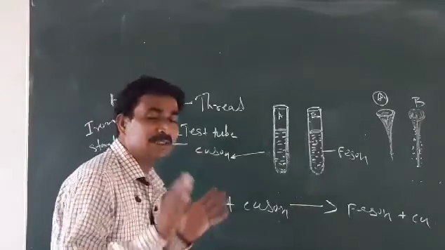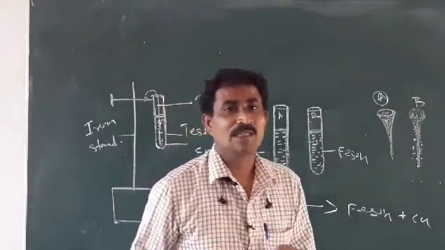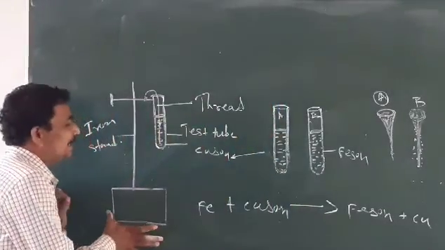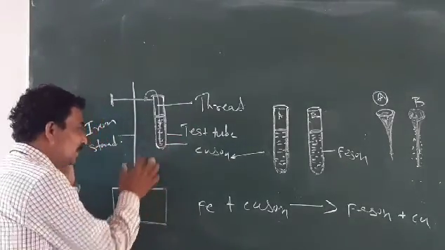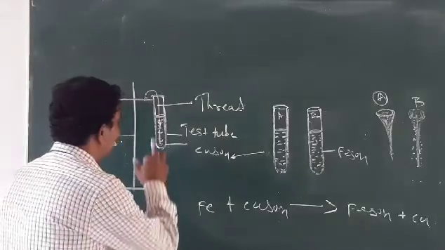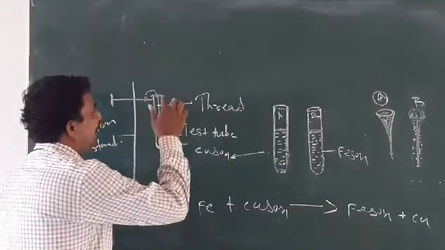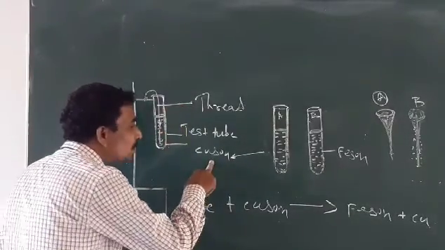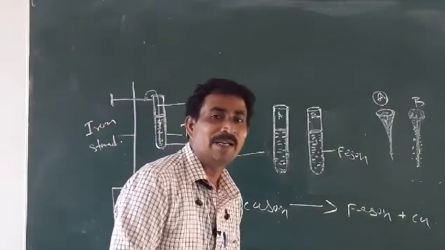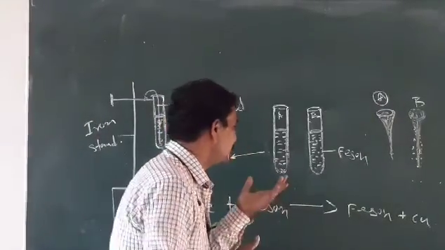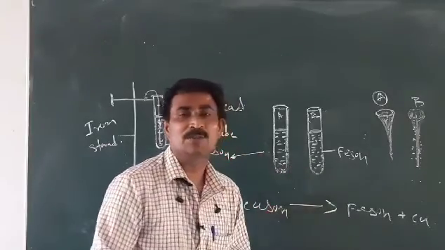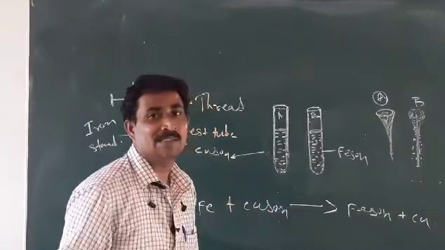First take one iron stand and fix one test tube on it, and add the solution of copper sulfate to the test tube. Before that we make the copper sulfate solution. Two test tubes are necessary for this activity.